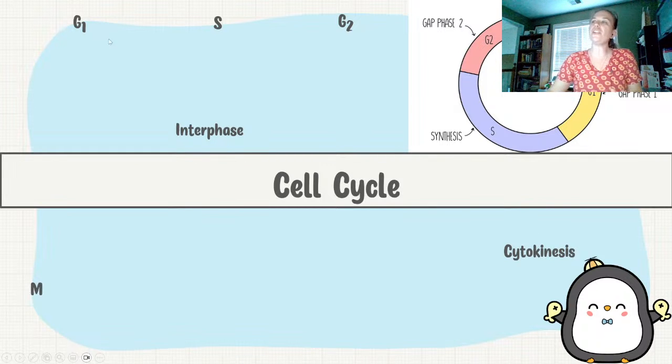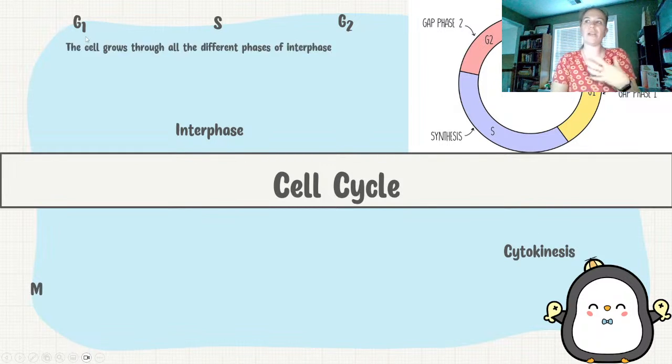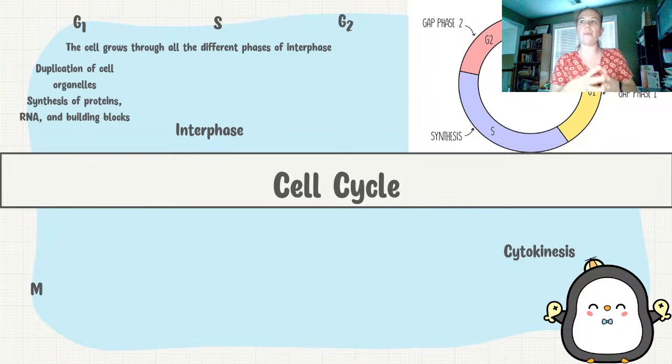Okay? So in interphase, G1 is going to be our gap 1. Okay, so this is going to be the cell growing, and it's going to be getting into that preparation to divide by allowing us to synthesize our organelles, synthesize the proteins, the RNA, as well as any of the building blocks. So it's just getting us ready. Now, it's important to notice that the cell does grow between all the phases. So although I specifically say that it's going to grow in G1 and G2, it actually grows through them all. But it does help us remember that G is for grow, you kind of think about it growing.